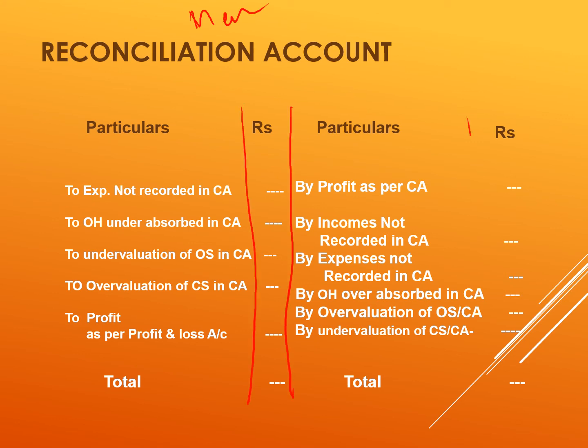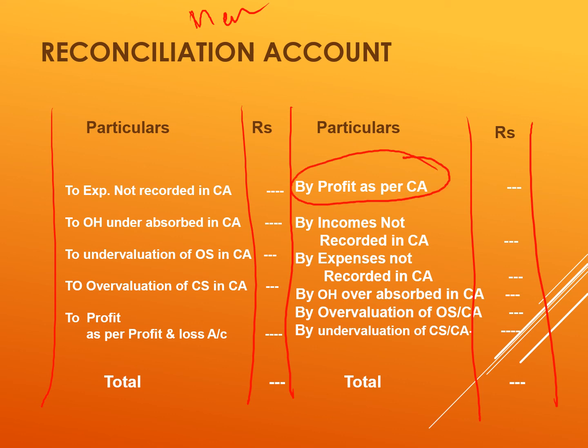You have to make these columns, right? As this is a PPT, I have not made the columns. So on the credit side, you start with the profit in CA, and on the debit side, you end with the profit as per the profit and loss account or profit as per the financial accounts. Rest of the things are just like the statement.